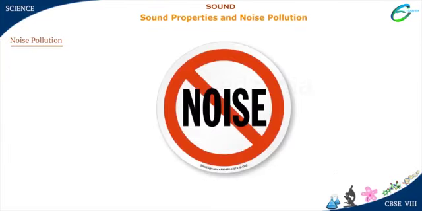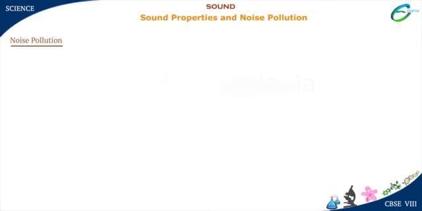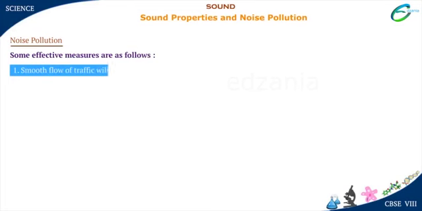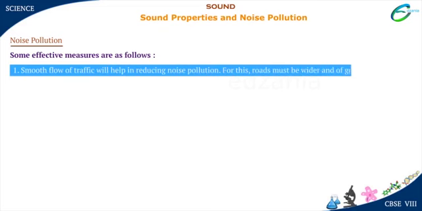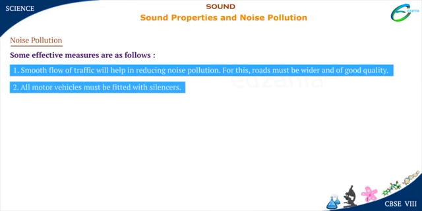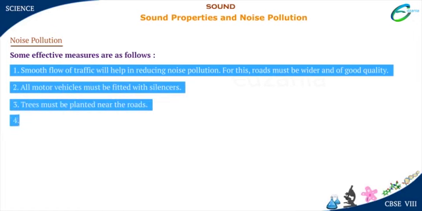How can we control noise pollution? Joint efforts by the government and the people can reduce noise pollution. Some effective measures are as follows. 1. Smooth flow of traffic will help in reducing noise pollution. For this, roads must be wider and of good quality. 2. All motor vehicles must be fitted with silencers. 3. Trees must be planted near the roads. 4. The use of pressure horns must be restricted.